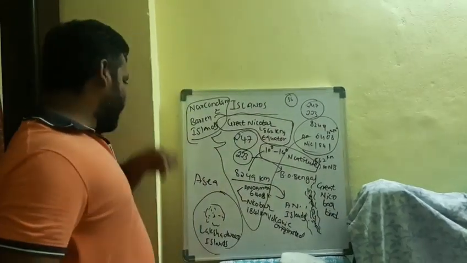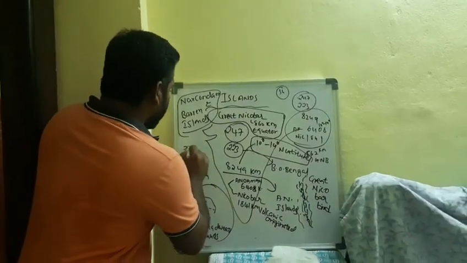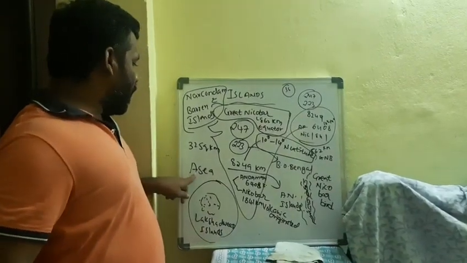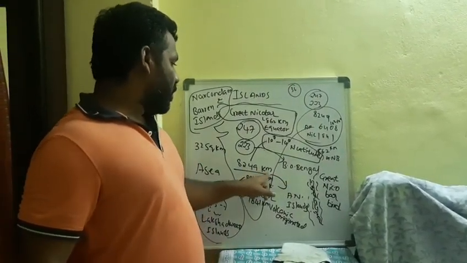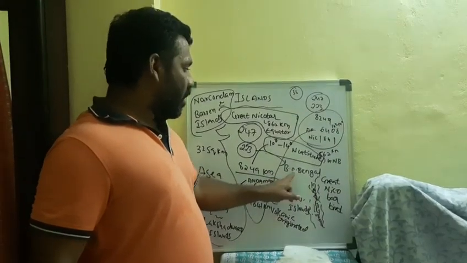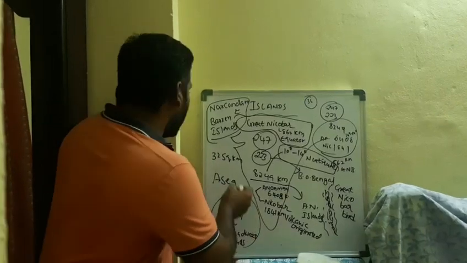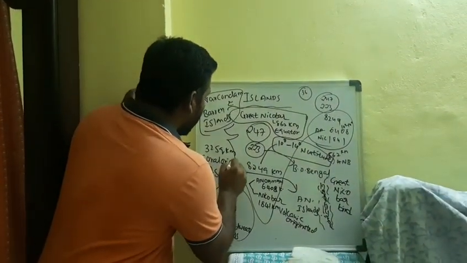Coming to the Lakshadweep Islands, the area is spread up to 32 square kilometers only. It is situated in the Arabian Sea. The Andaman Nicobar Islands are 8,249 kilometers spread, in the Bay of Bengal, in the eastern part. The Lakshadweep Islands are in the western part. These are of coral origin.